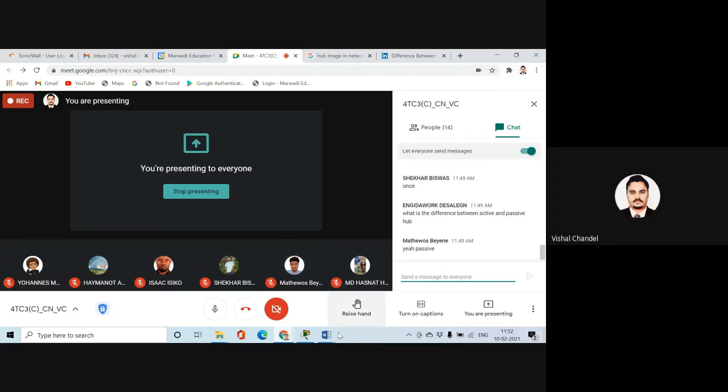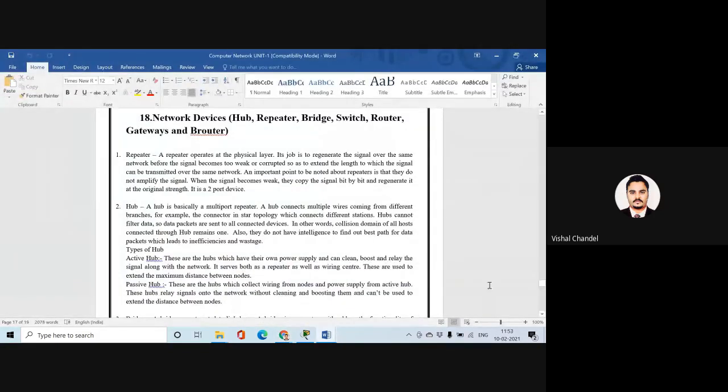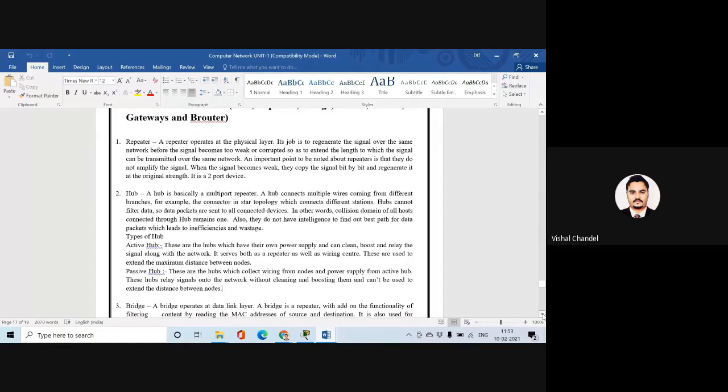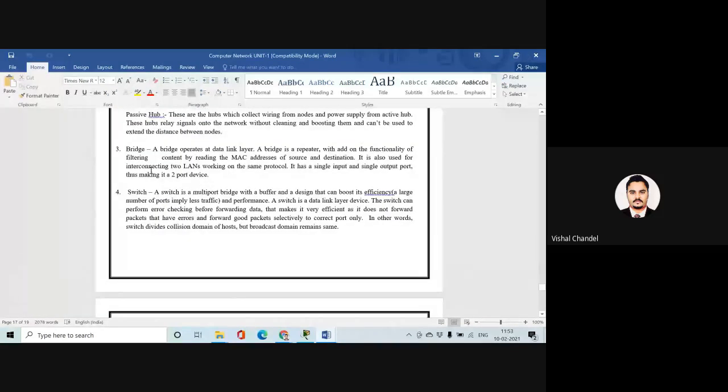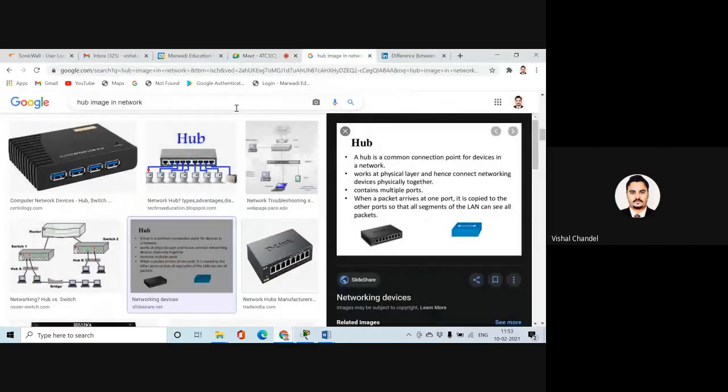Okay, not an issue. So we use it to extend the network in both ways. I think it will be clear to all of you. If someone asks where a repeater works, please keep this in mind: it works in a physical way. Where does a hub work? It also works in a physical way, but it is just for the exchange of information in a local physical place. Then we'll discuss the bridge, one more networking device. I have already mentioned the main point: all these devices are used for the exchange of information, so don't just use this word. You have to bifurcate each and every one.